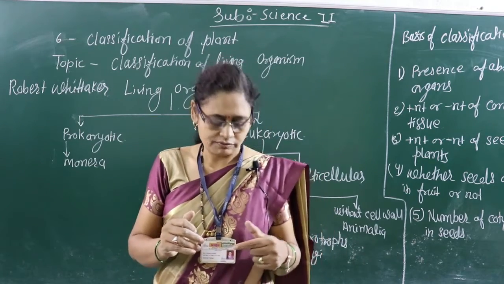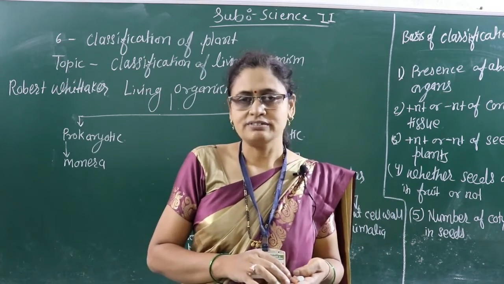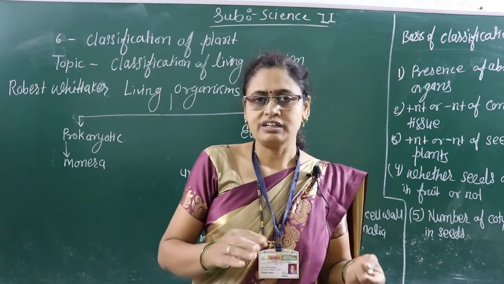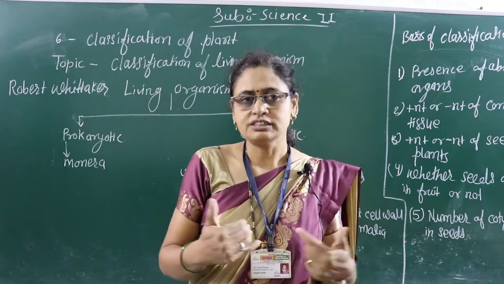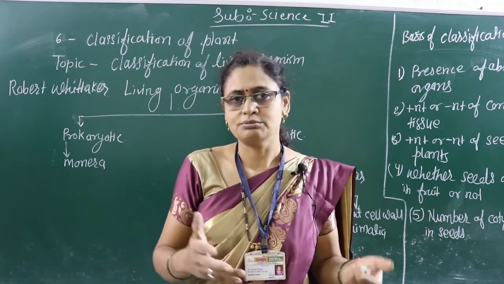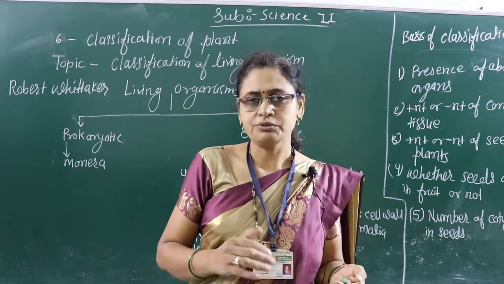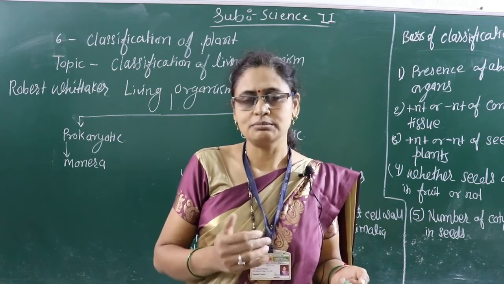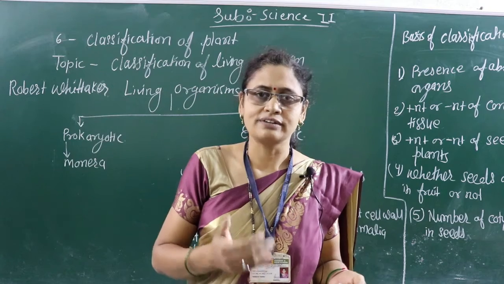All of you know our earth has too much biodiversity. Too much biodiversity means there is diversity in living organisms. If you think about plants, in your surroundings you see so many types of plants. But when you observe them, what do you find out? You find out they are not similar in structure or shape. So these are the differences, this is the diversity.